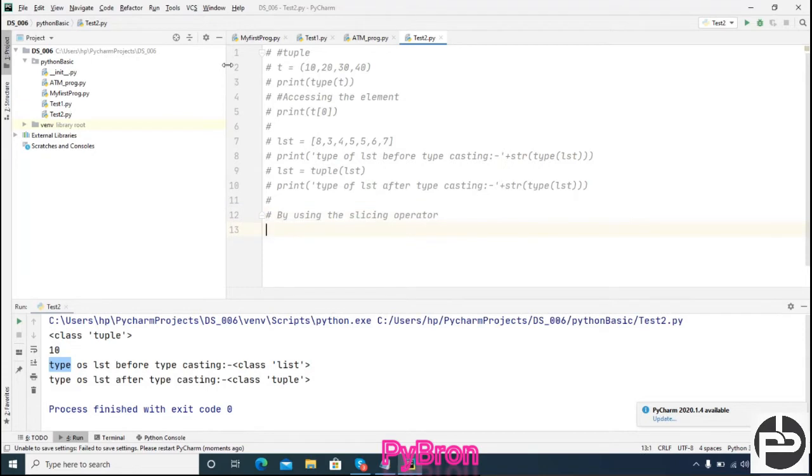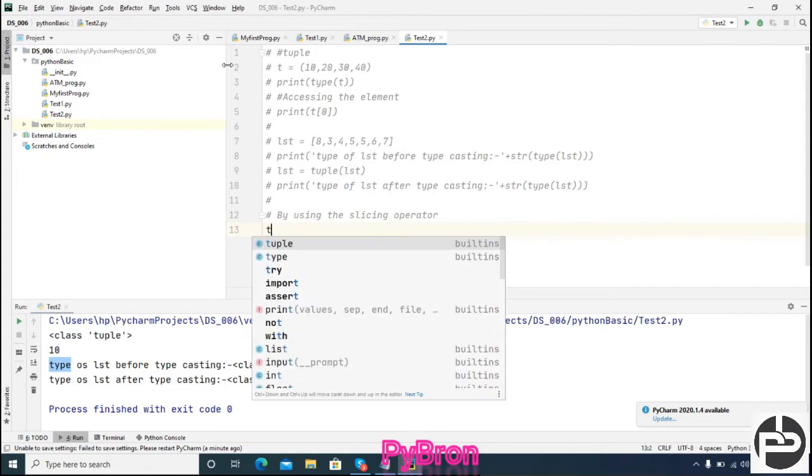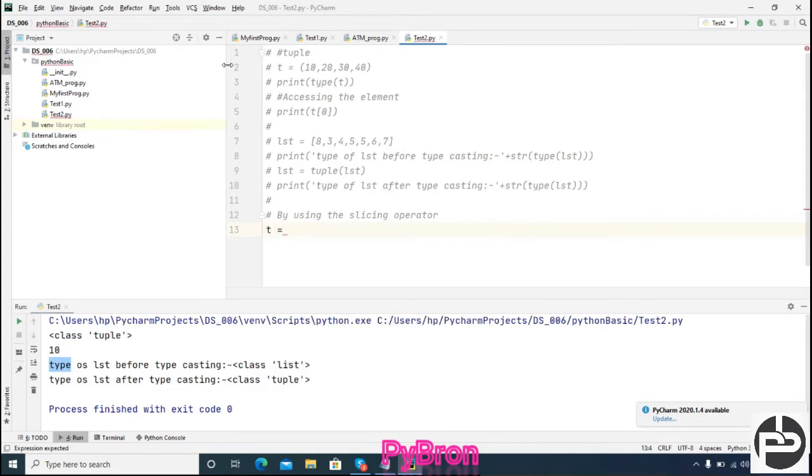So see, suppose we have one tuple t equal to 10, 20, 30, 40, 50, 60, 70. If you have good command over list or string, then your life becomes very easy in Python.